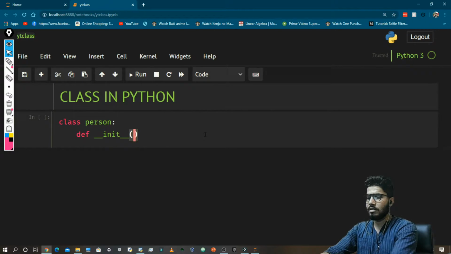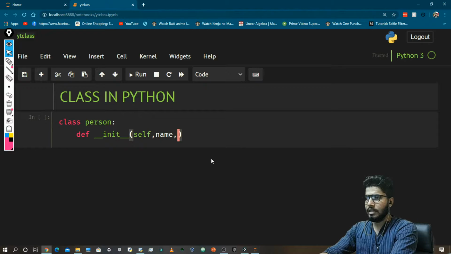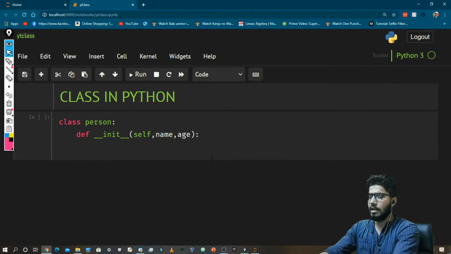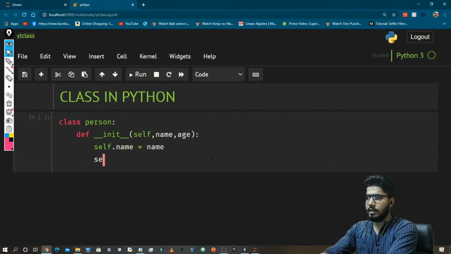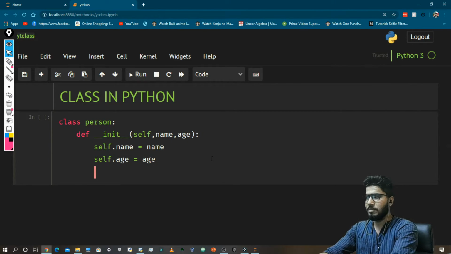After that, you need to pass some variables, like any function that you define. So let's say self. I will tell you what self is. Then you want to pass your name, and then your age. Okay. Now what do you want to do? You want to store that in your class. So that will be self.name equal to name, and self.age equal to age. I will tell you exactly what is going on, just bear with me for a minute.